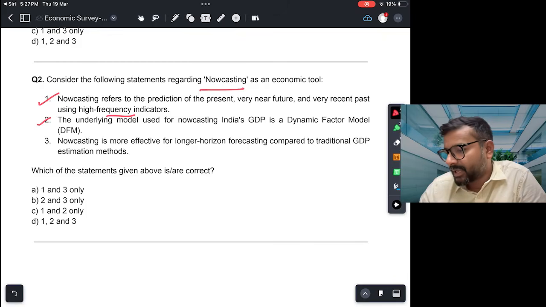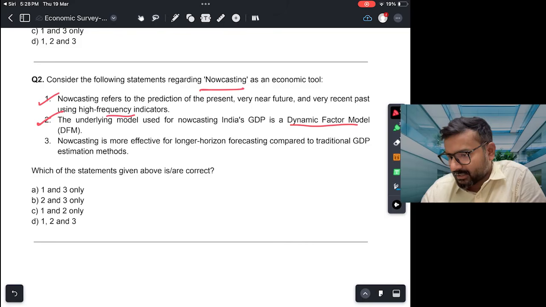Second statement: the underlying model used for nowcasting India's GDP is a dynamic factor model. This again is a correct statement. We don't have to go into the details of what exactly a dynamic factor model is, but at least you should know the term. Third, nowcasting is more effective for longer horizon forecasting compared to traditional GDP estimation methods.